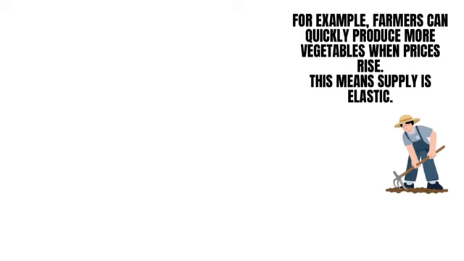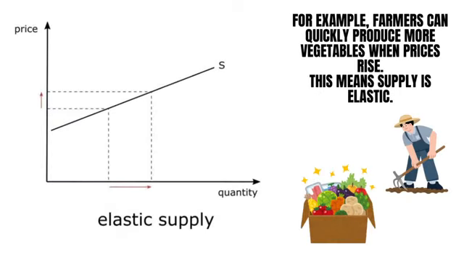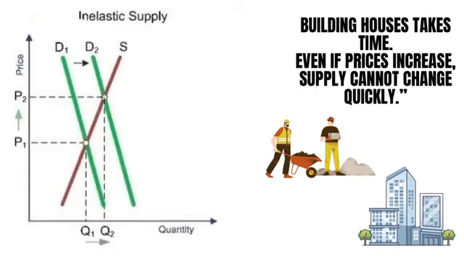For example, farmers can quickly produce more vegetables when prices rise. This means supply is elastic. Building houses takes time. Even if prices increase, supply cannot change quickly.